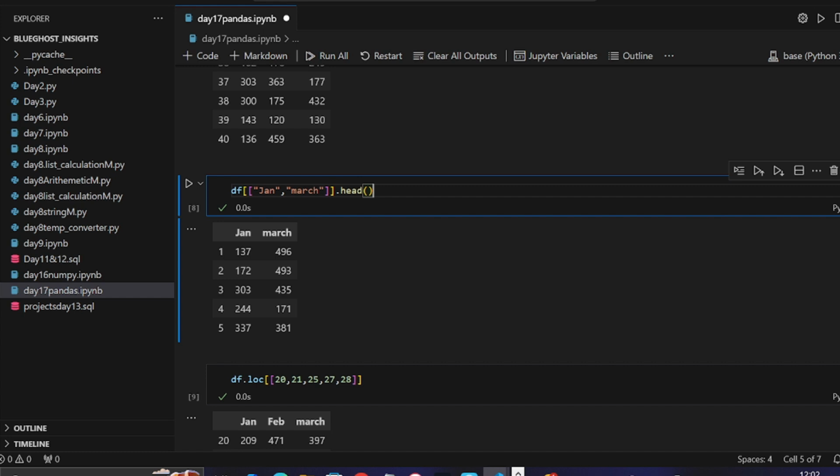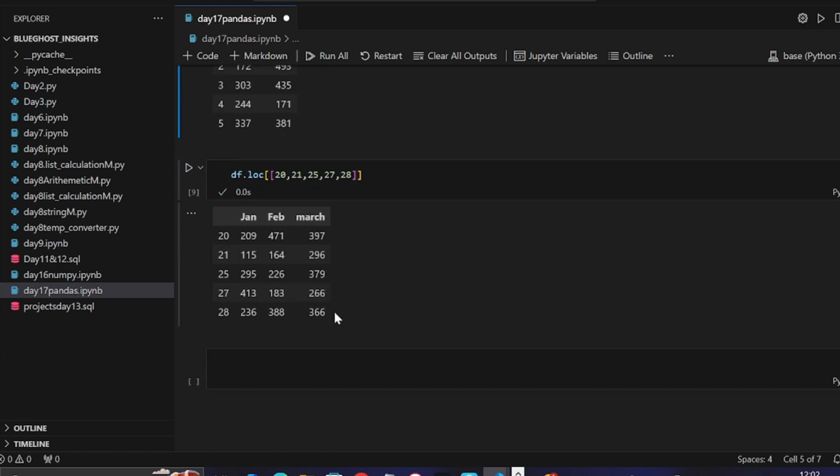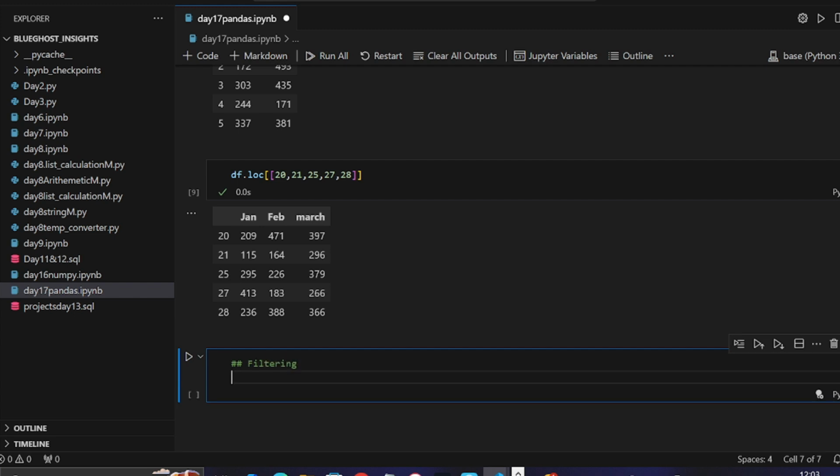You can see how we're manipulating the whole data frame with just one line of code. When you know what you're writing, it makes it easy. Just one line of code, and we selected whatever we wanted. Remember, one of the importances of pandas is filtering, grouping, and all this stuff. So let's use one of them here, filtering. Let's try to filter something from this table.